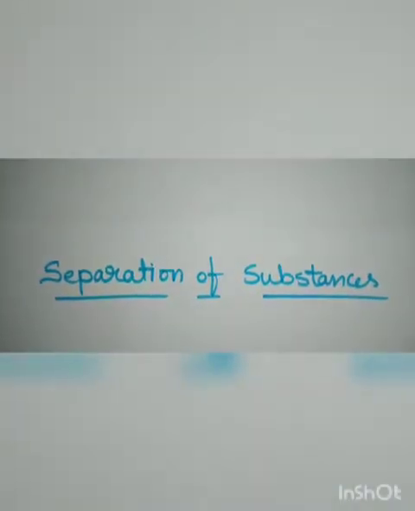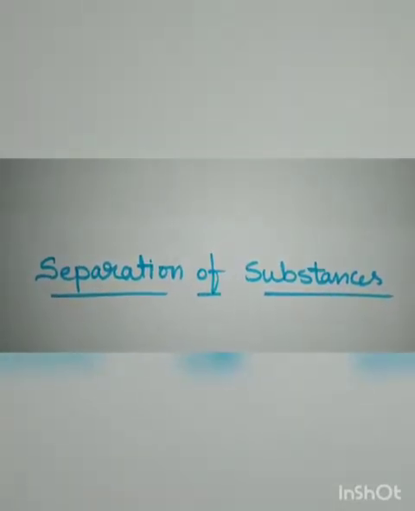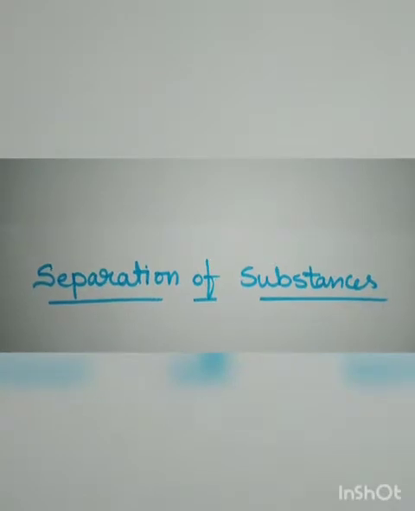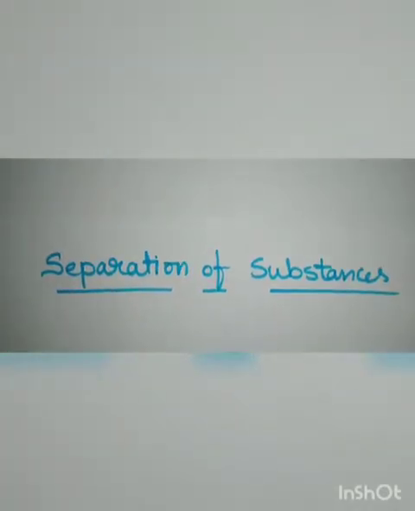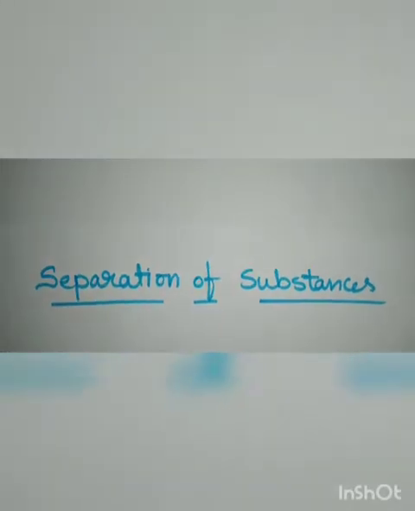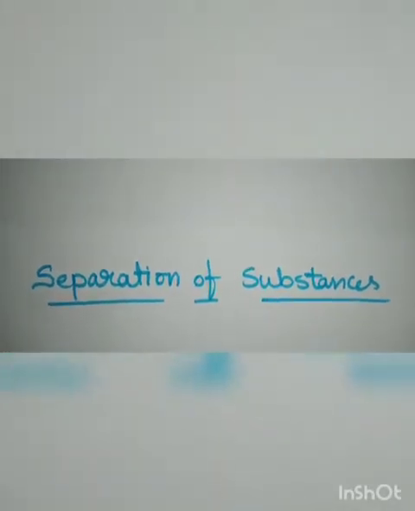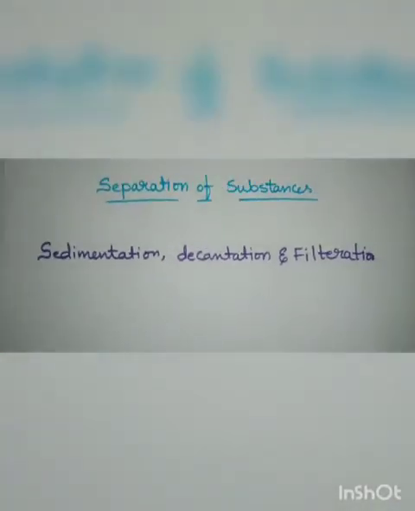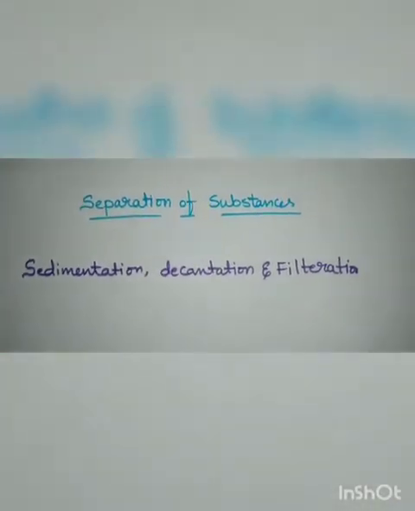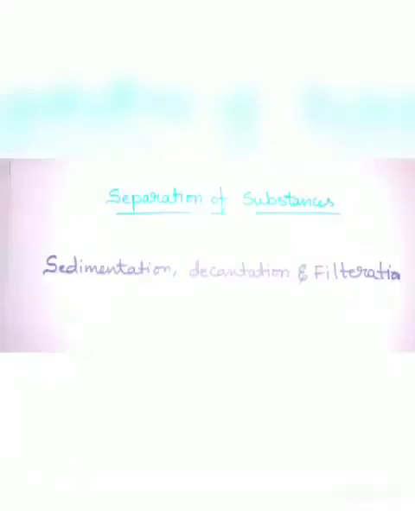So we are learning the chapter separation of substances, right? Till now we have studied different methods of separation like hand picking, magnetic separation, sieving, winnowing, threshing. These are all the separation methods we have studied. Today we are going to study sedimentation, decantation and filtration.